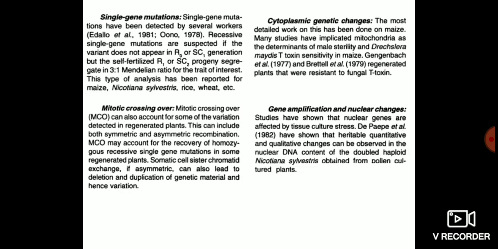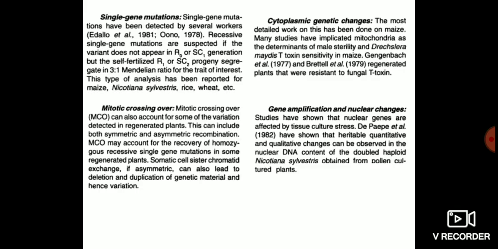Next is single gene mutation. Due to the changes in the chromosome, single gene mutations have been detected and reported. For example, recessive single gene mutations are suspected if the variant does not appear in the first generation, but the self-fertilized progeny segregates in a 3:1 ratio.